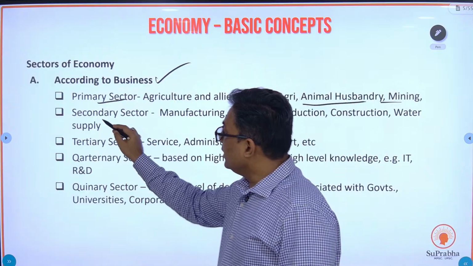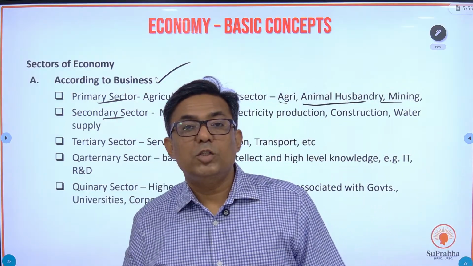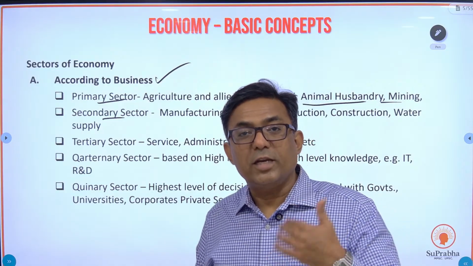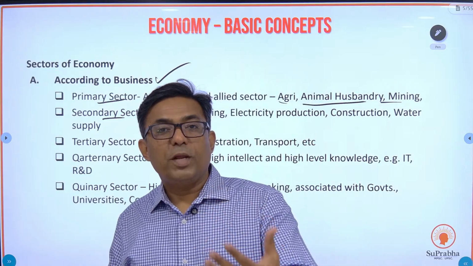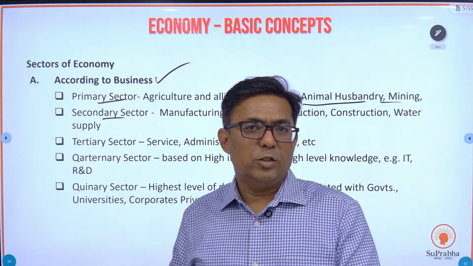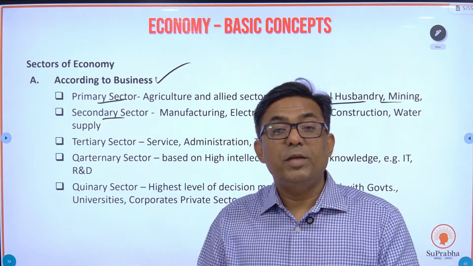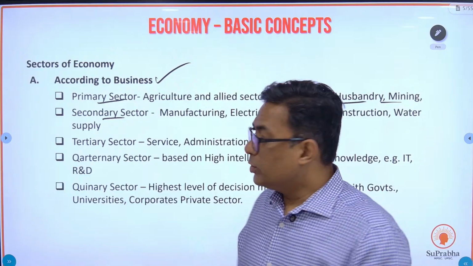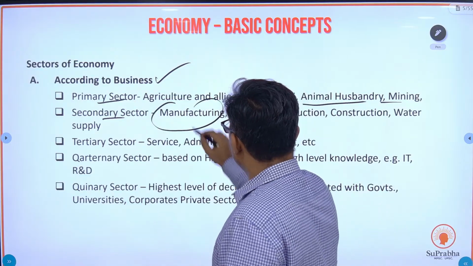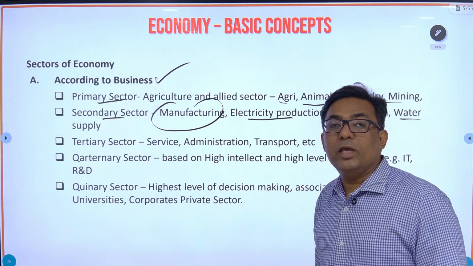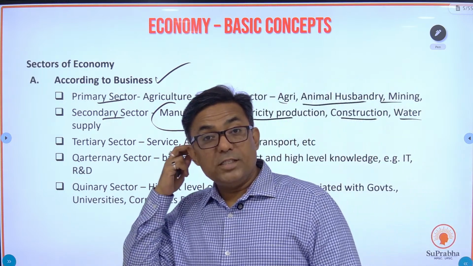What do you have in secondary sector? Whenever you apply technology on what you get from primary sector and you produce something, that is the secondary sector. So from primary sector, you are going to get cotton, agriculture produce. You apply technology and you manufacture garments. That becomes a secondary manufacturing sector. So secondary sector is mostly manufacturing. Electricity production, construction, water supply, this falls in the secondary sector.